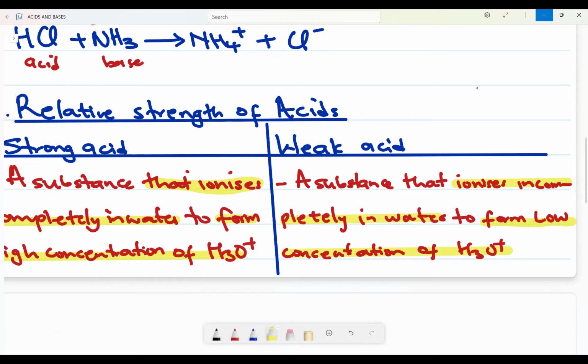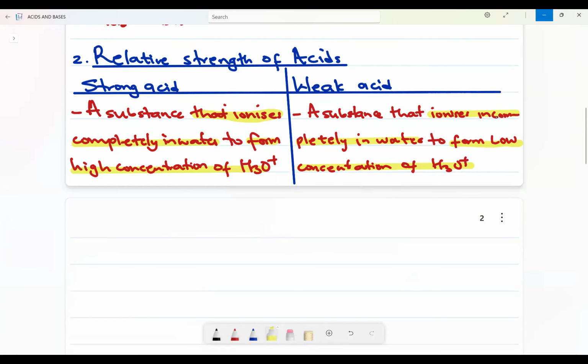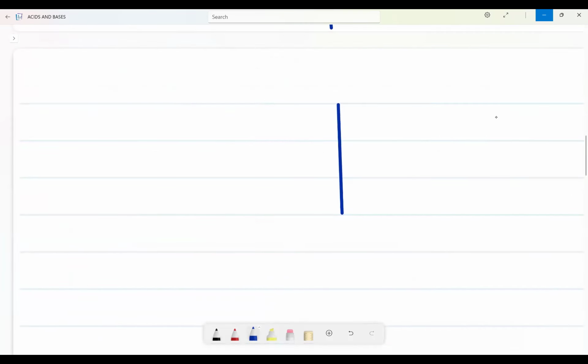Now, another property that we need to know is, we are still under acids and bases, continuing where you left off. We now have examples of strong acids, so this is still under strong acids.